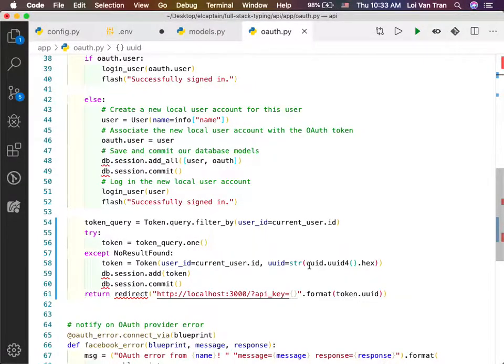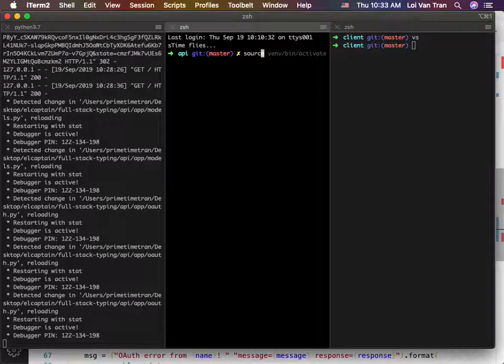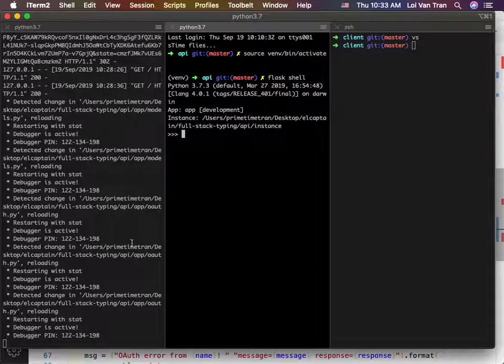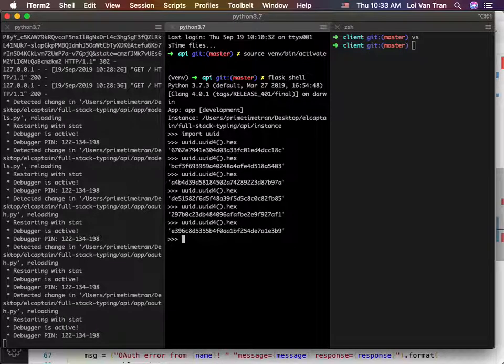Additionally, there's a library called UUID, and this library has a single responsibility, which is to produce a string, okay? So for example, we can open up a new tab, we'll source, then we'll open up Flask. Remember, Flask shell is like a little playground, a little scratch pad. We can just mess around with stuff. We can import UUID, and then run this command, and we can see that it just generates a random string. This is our token, okay? Any questions so far?